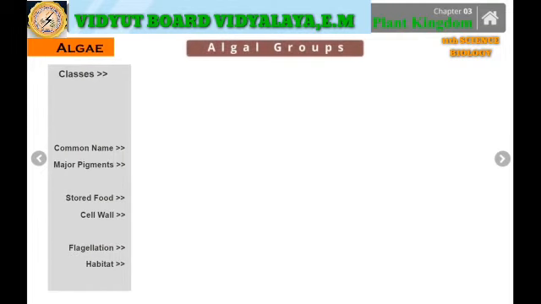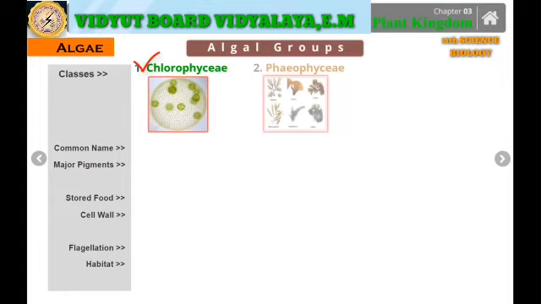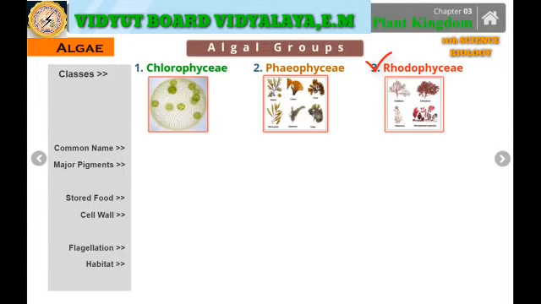Focusing on the algal groups and their various characteristics. The first one is the Chlorophyceae. From the name itself, Chlorophyceae, they have chlorophyll content. Phaeophyceae and the Rhodophyceae. So these are the three major algal groups: the Chlorophyceae, the Phaeophyceae and the Rhodophyceae. Now focusing on the characteristics. Chlorophyceae are mainly green in nature, so they are said to be the green algae.